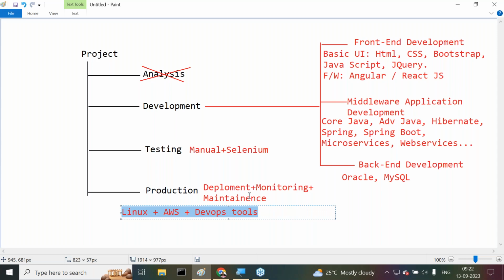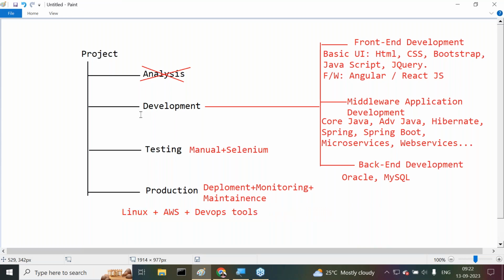Now tell me, in this diagram, did I cover the end-to-end project life cycle related technologies and tools or not? End to end means we can understand one point here: if you want to prepare any project, these many technologies and tools are available. Clear? Okay, now let's move on to the next point.